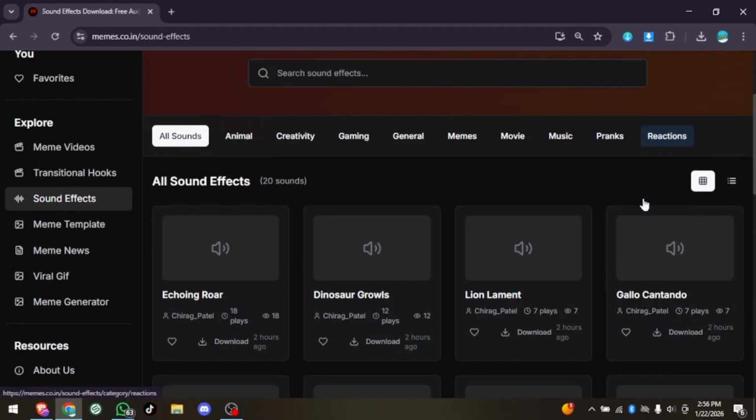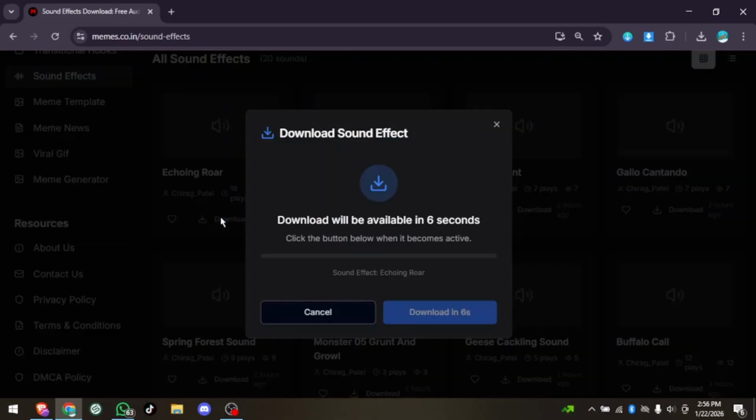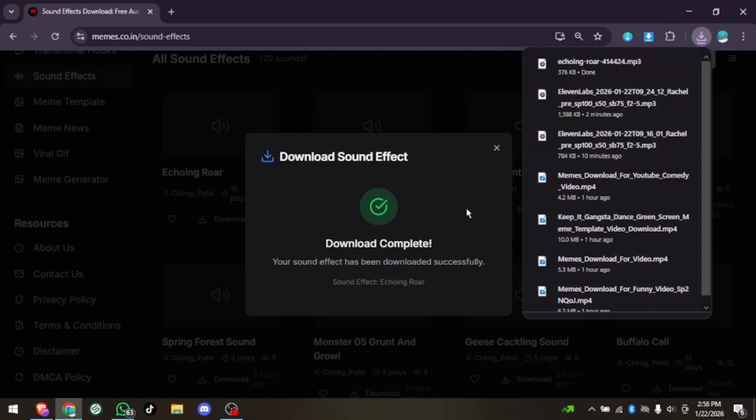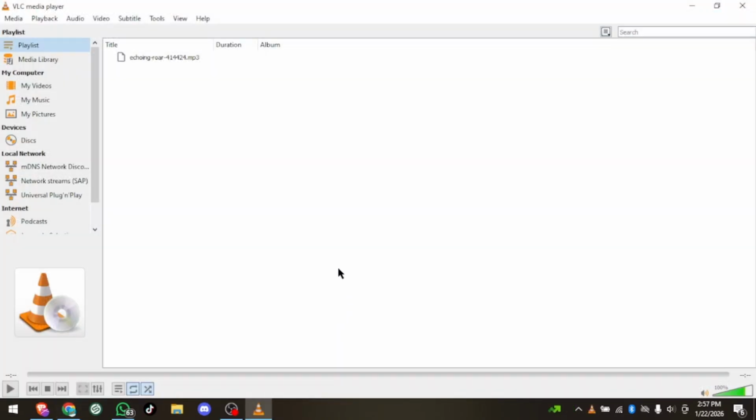Browse the list and choose any sound effect you like. After you click download, a pop-up window will appear. Wait a moment for it to load and then click download again. Your sound effect will now start downloading. Once the download is complete, open the downloaded file.